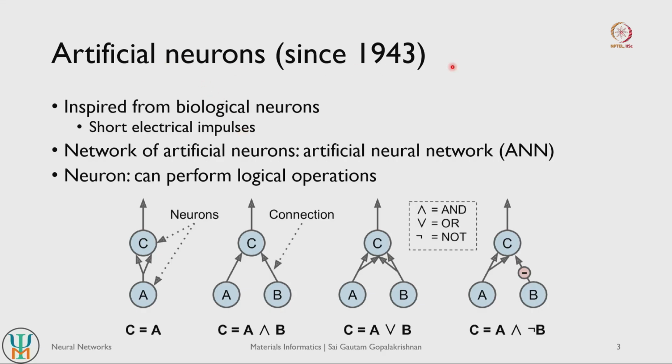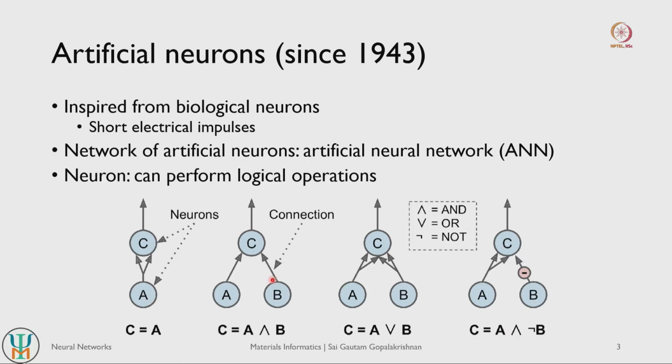And artificial neurons as proposed in 1943 were of a similar idea as well, right. One can perform various logical operations with a collection of these artificial neurons. For example, let us say you have two neurons, with the output of one neuron feeding to both the inputs of your neuron C. Then this is equivalent to creating an equality or a duplication operation. Whatever is the response of neuron A will be the same as neuron C. So this is the simplest logical operation that we can think of, where the neuron duplicates itself.